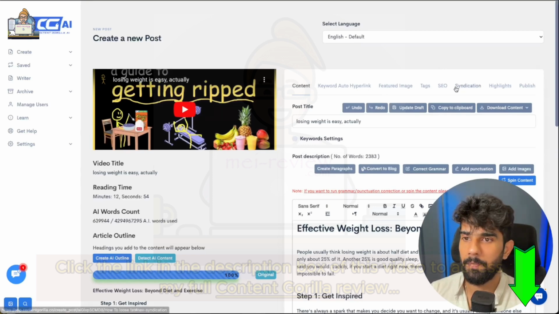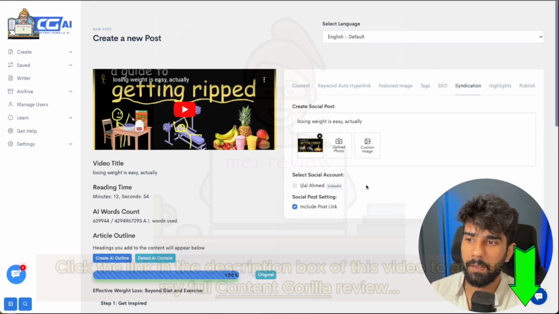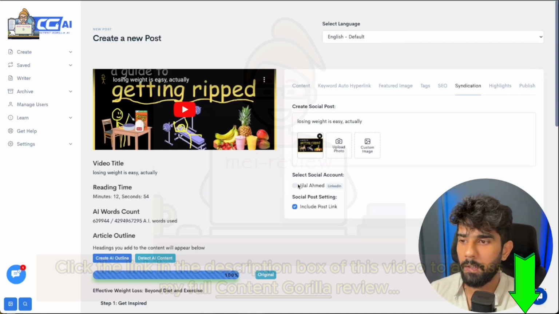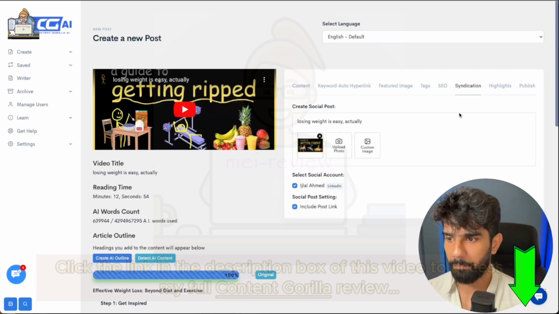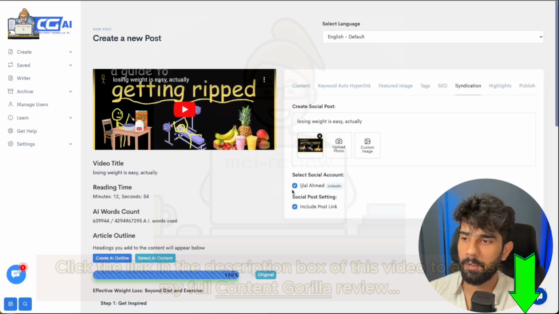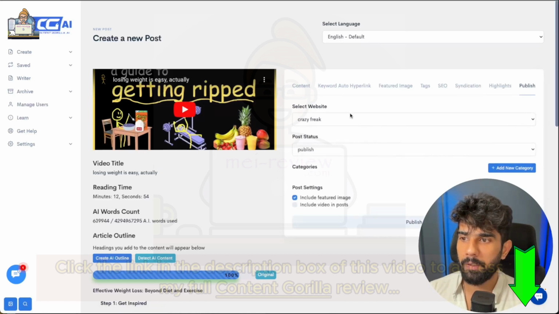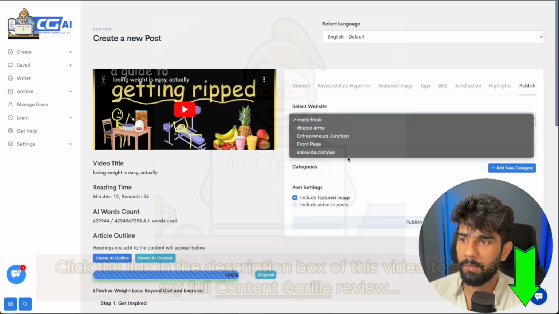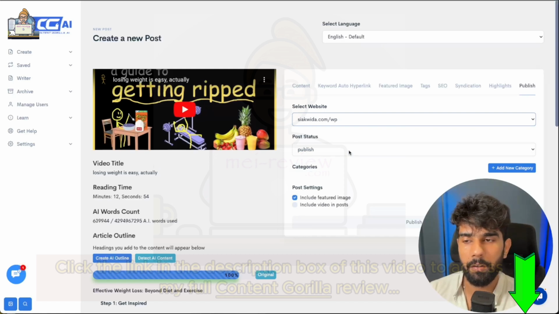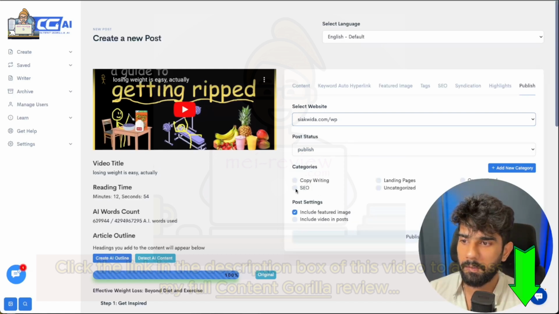search engine rankings. Now, besides that, we have the syndication feature, which basically allows you to publish your post onto your social media accounts, and this could be Facebook, Twitter, or X, and also LinkedIn. So you basically integrate your accounts and then come over here and select them when you're ready to publish your post. And then over here on publishing, you can go ahead and select your integrated WordPress website and then select the category you want to publish this content onto.